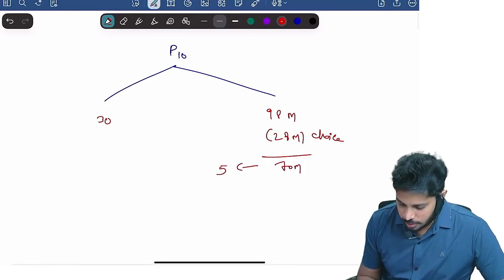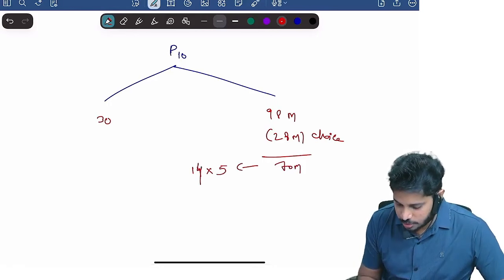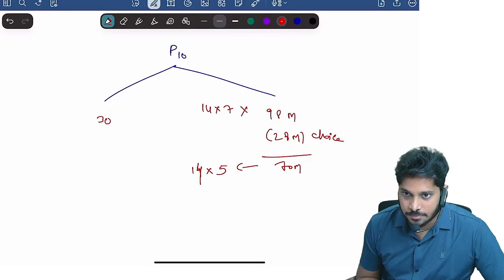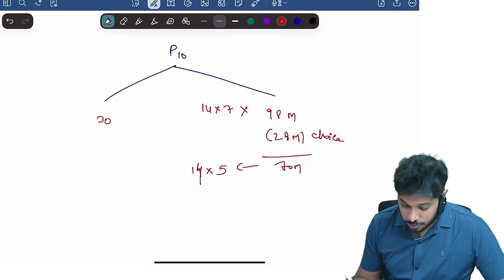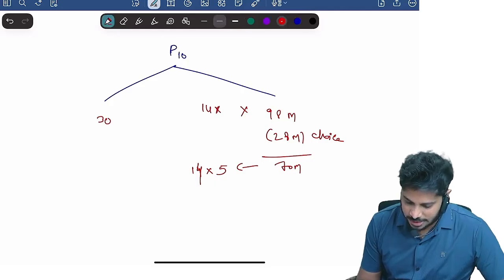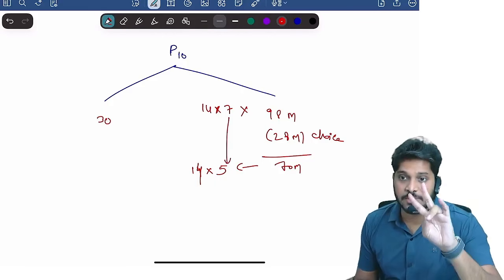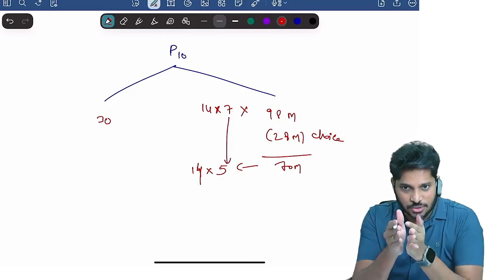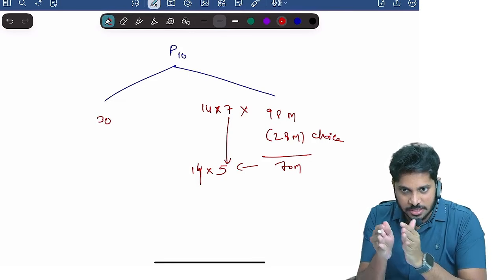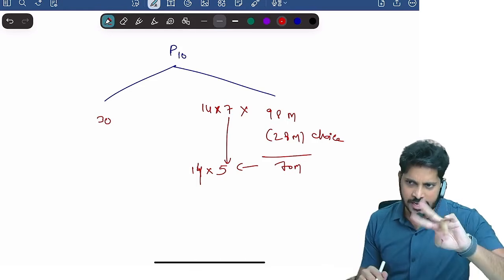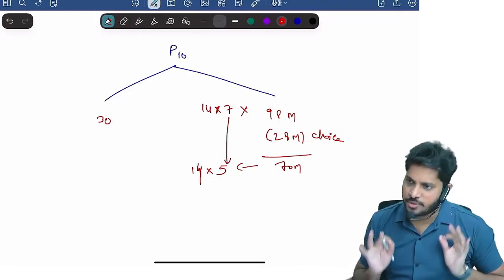So here you have to attempt 5 questions of 14 marks each. Technically you will be given 14-mark questions, 7 of them. Out of the 7, 2 will be choice, any 2. There is no such thing as question number 1 being compulsory or 2 being compulsory. Out of the 7 descriptive questions they give you, you can leave any 2 and attempt the remaining 5.